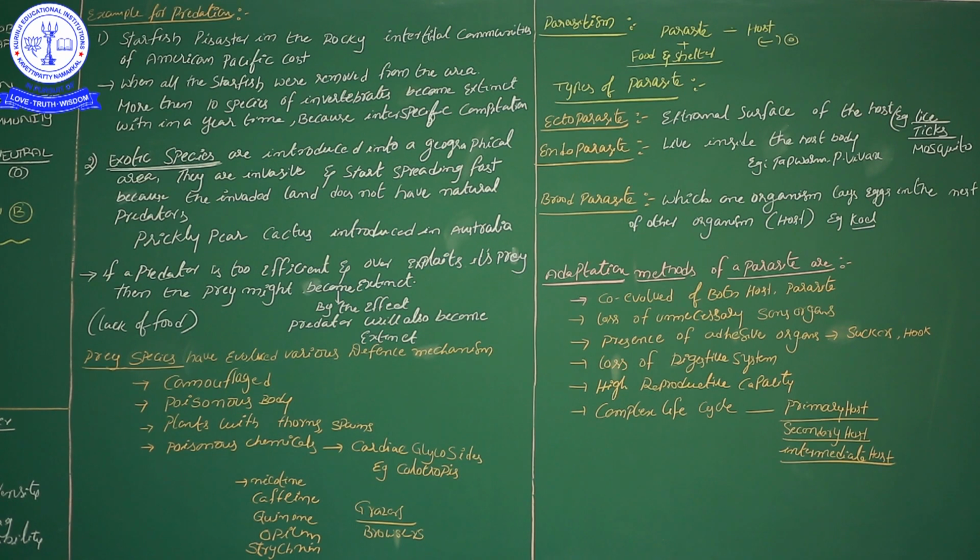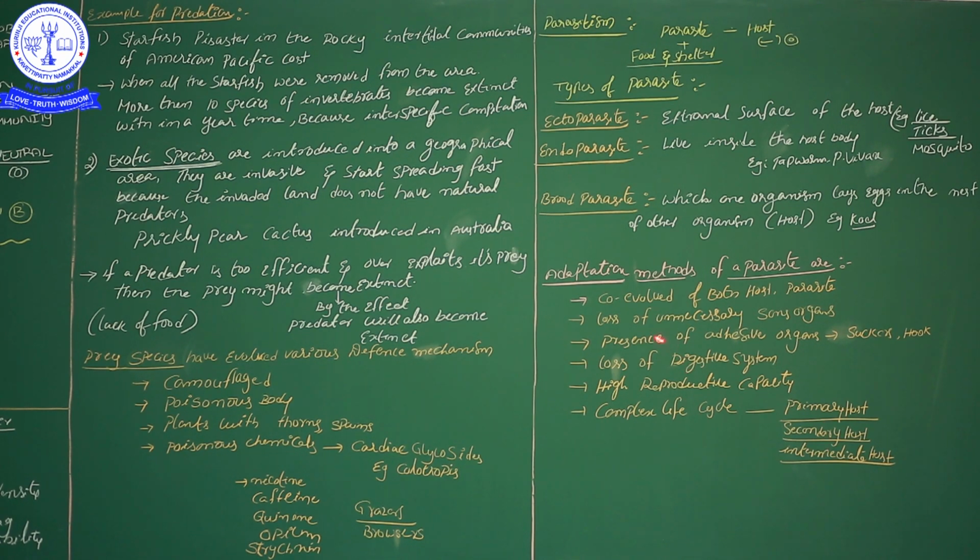It is a host whose body gives the parasite shelter, but the parasite shows no development. No changes happen; it only provides rest and security. In primary and secondary hosts the parasitic life cycle occurs in their body, but the intermediate host only gives shelter and does not allow the life cycle to continue.